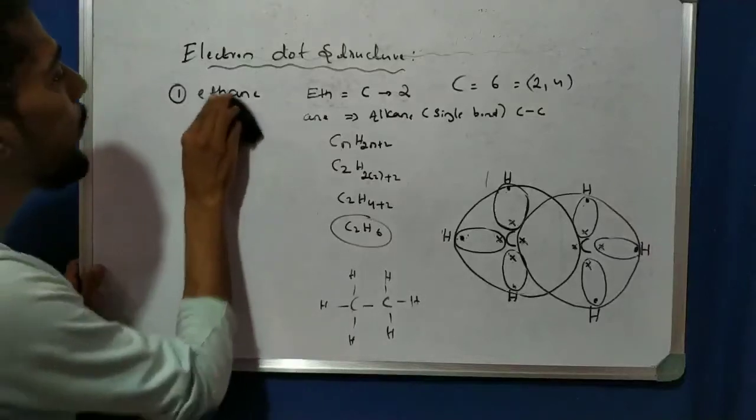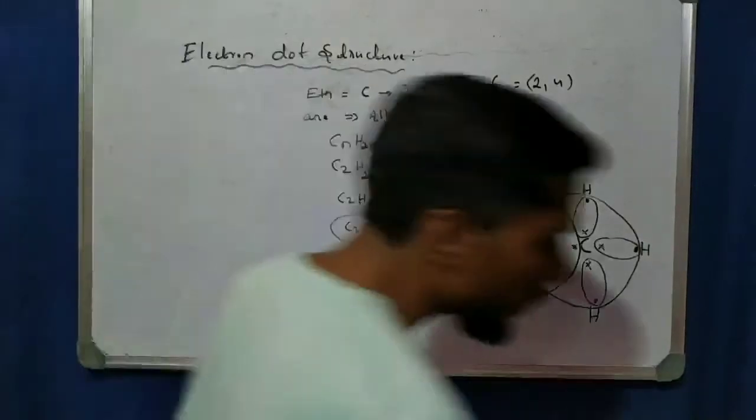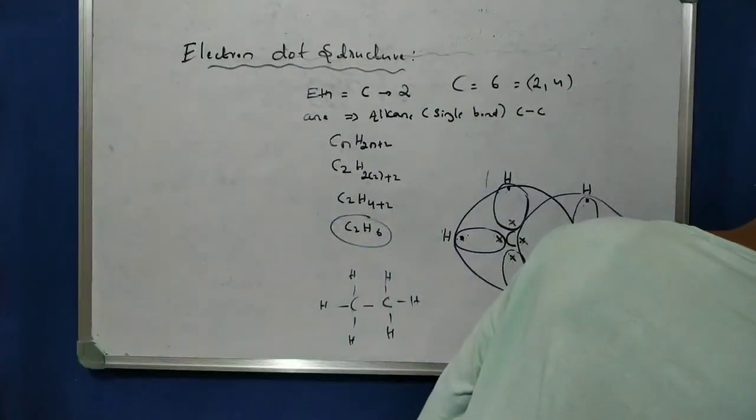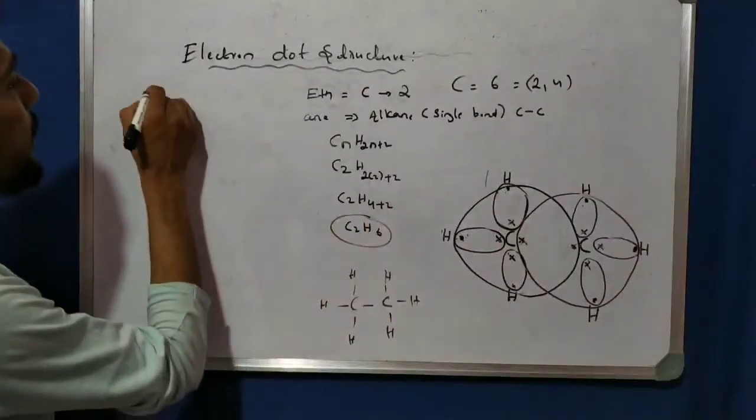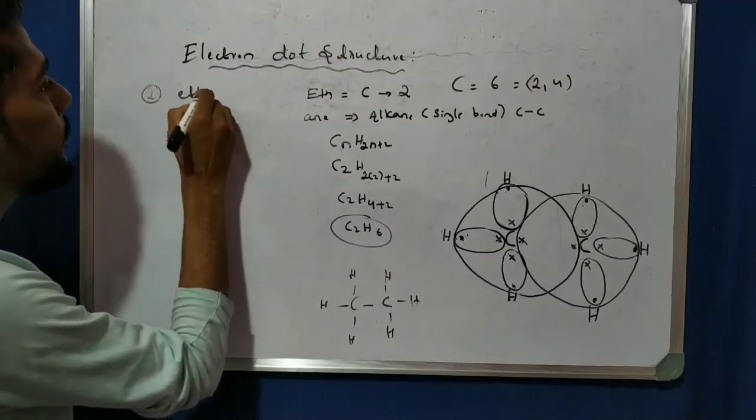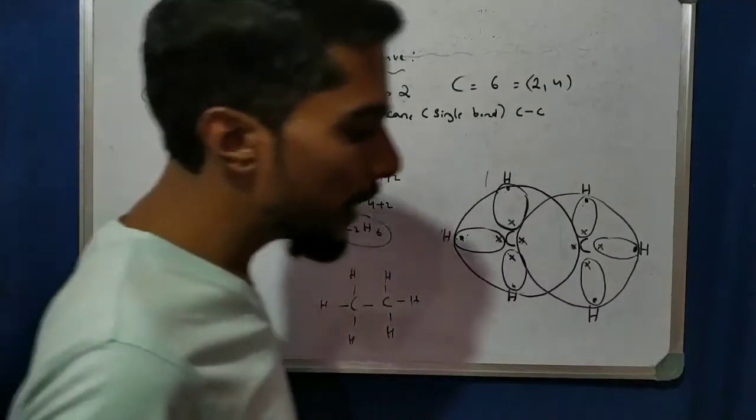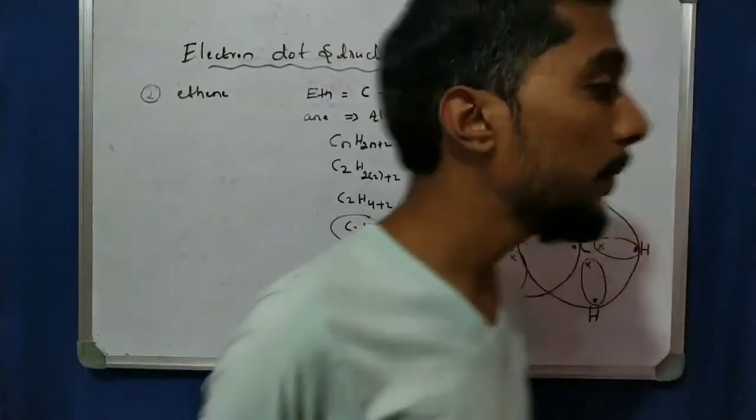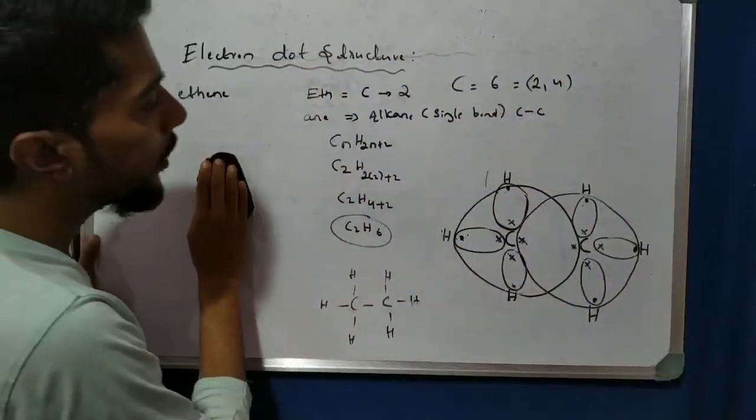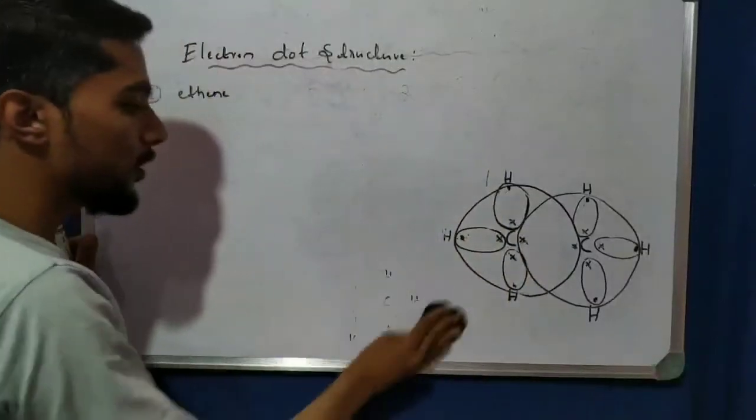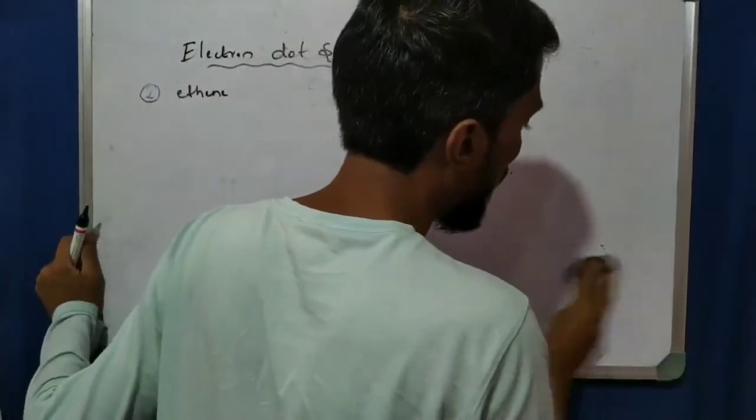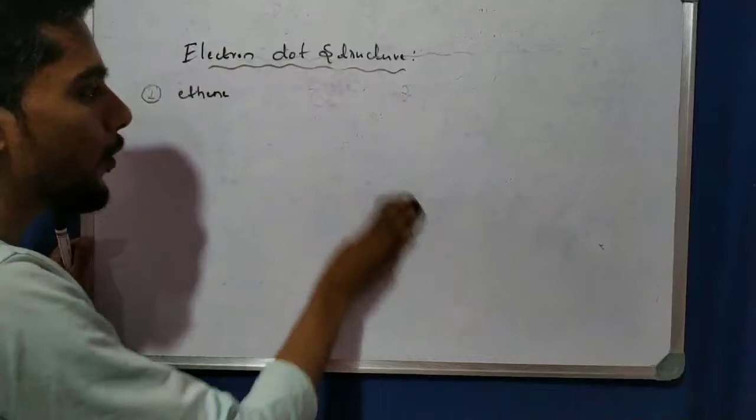Right, now take the number 2, that is the second one, and that is ethene. Okay, that is about ethene. Number 2 is ethene. So now we take ethane, and now it is time for ethene. Right, so I can now remove all these things. Now let us take the formula of the common compound.